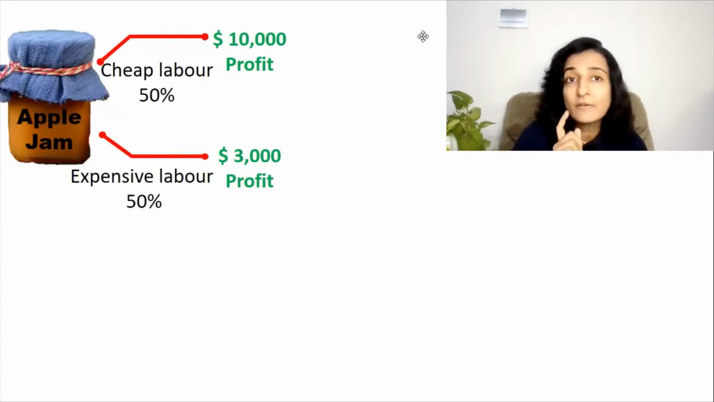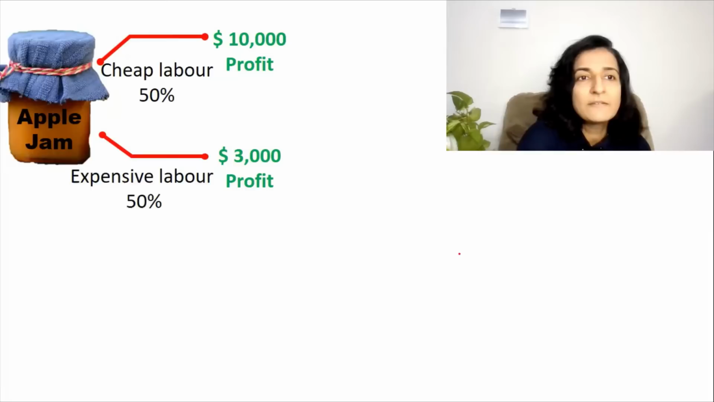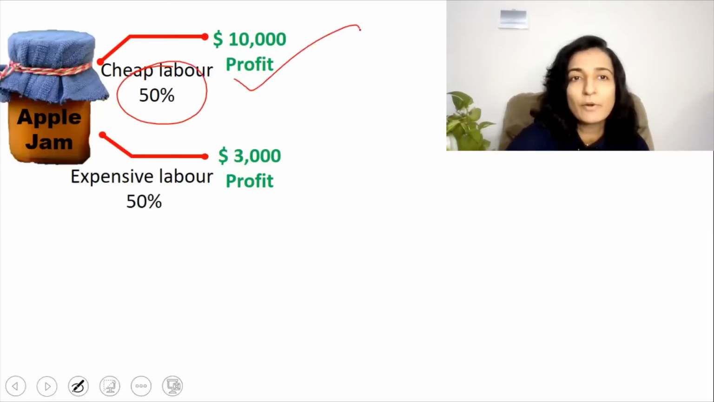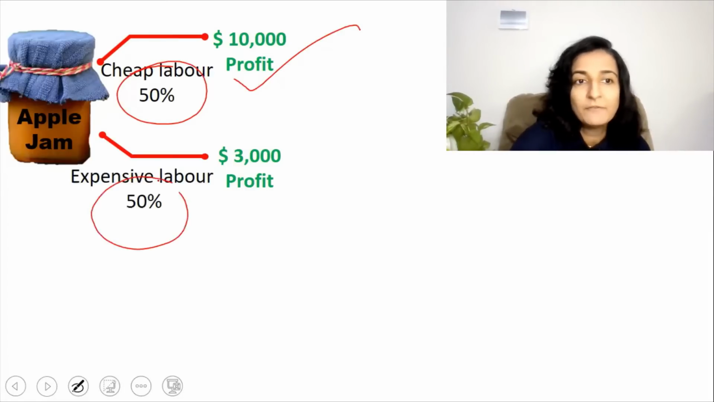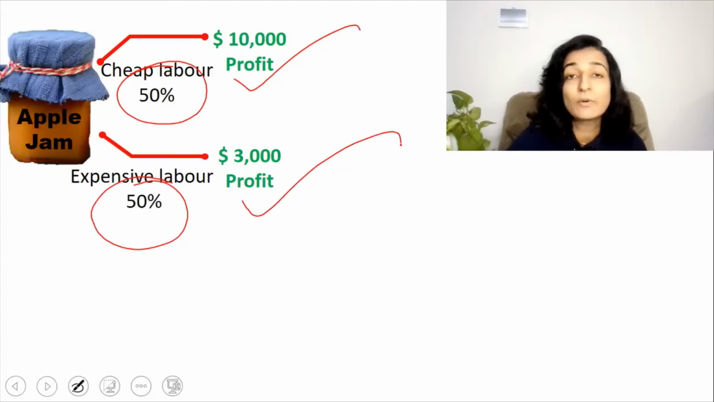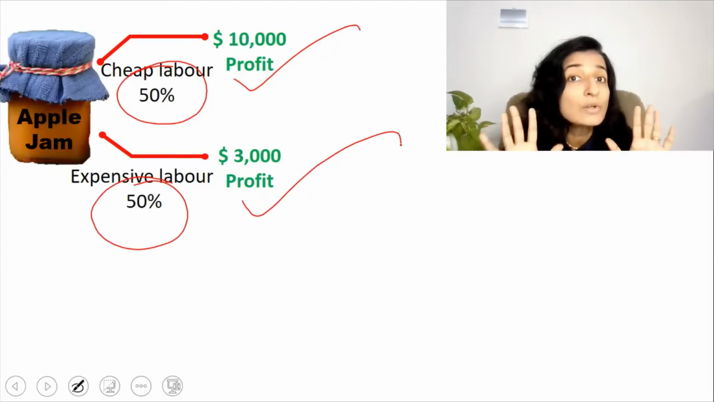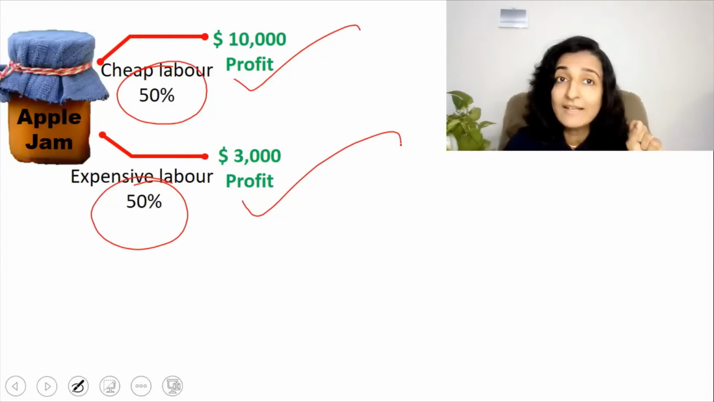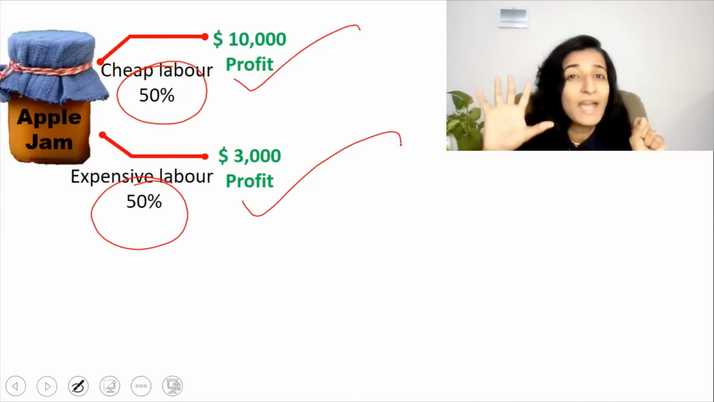First, let's take the case of the apple jam business. Suppose this apple jam business is continued for a period of 10 years. What is the profit that Adam gets? There is a 50% chance that he will get a profit of $10,000 and a 50% chance that he gets a profit of $3,000. So out of the 10 years, 5 years he will get a profit of $10,000 and 5 years he'll get a profit of $3,000.